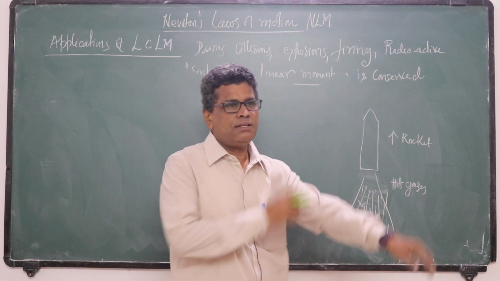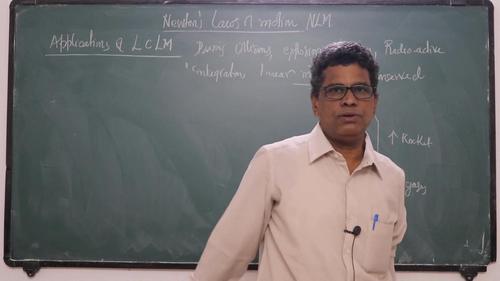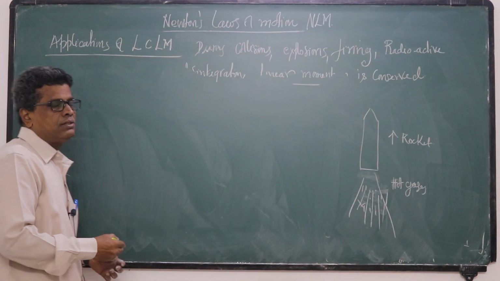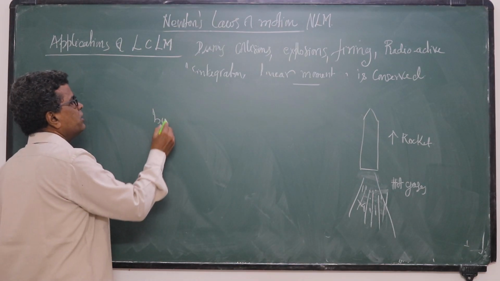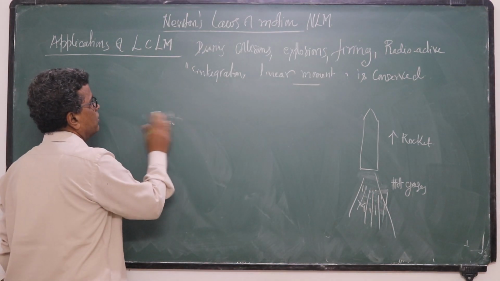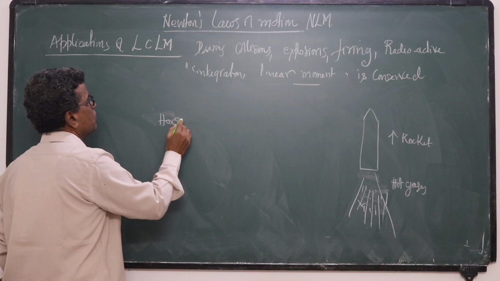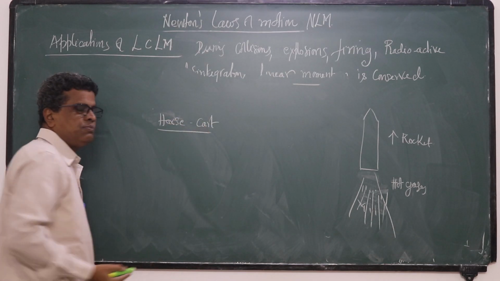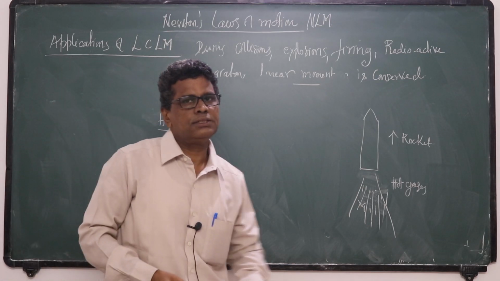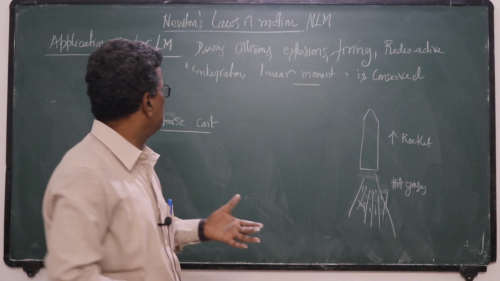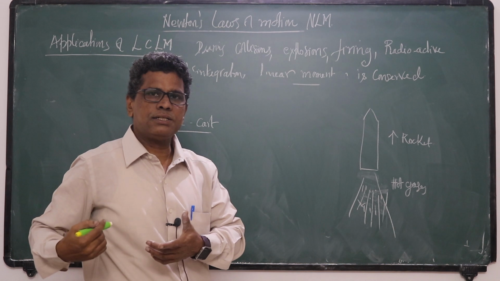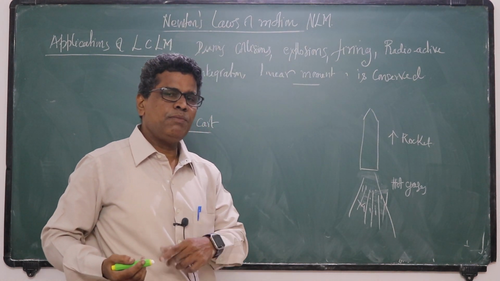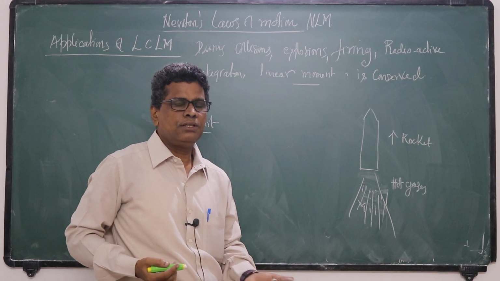Consider one more example for Newton's third law: the horse and cart. The horse is pulling the cart, isn't it? The cart applies the same amount of force on the horse.